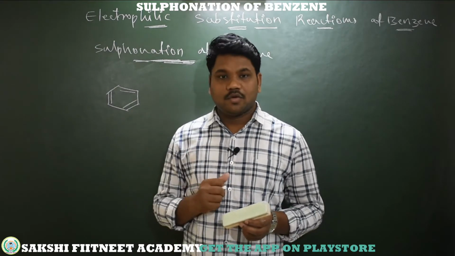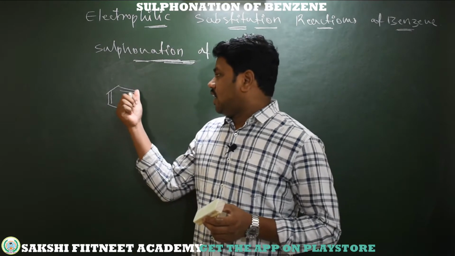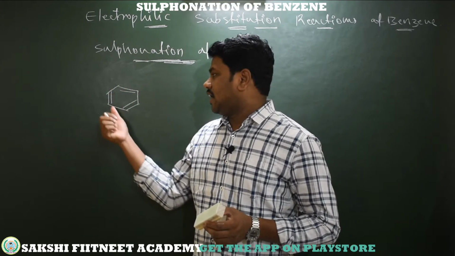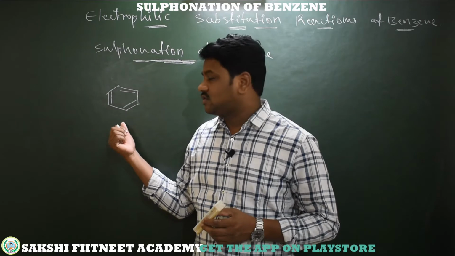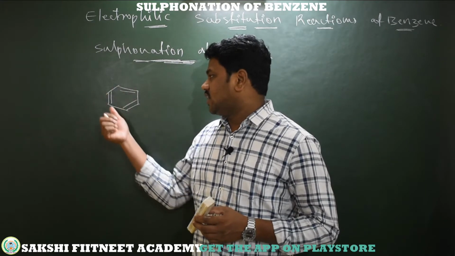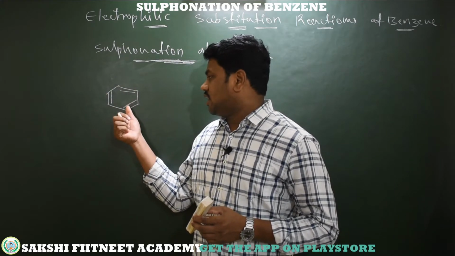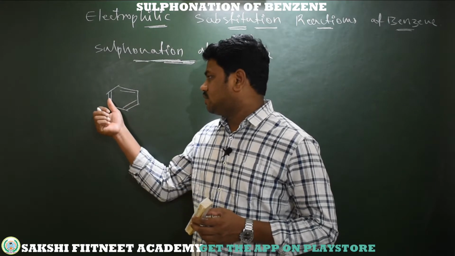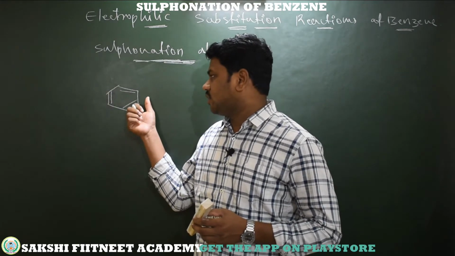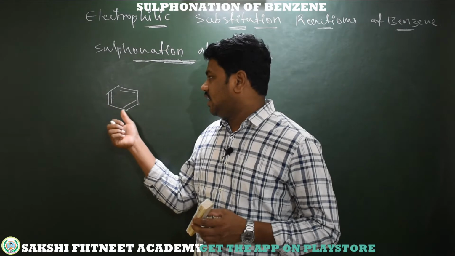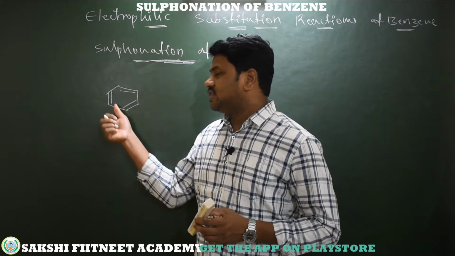Coming to aromatic compounds, due to the alternate conjugation, and being planar, they are involved in resonance. Due to the resonance, the pi bond position keeps changing here, here, and here. Continuously that pi bond delocalization takes place.